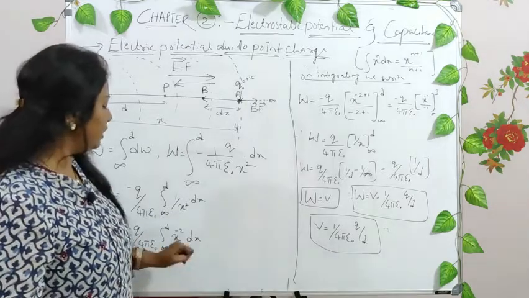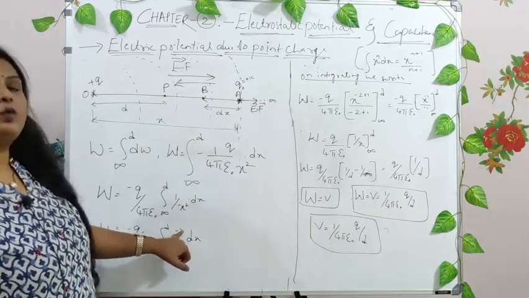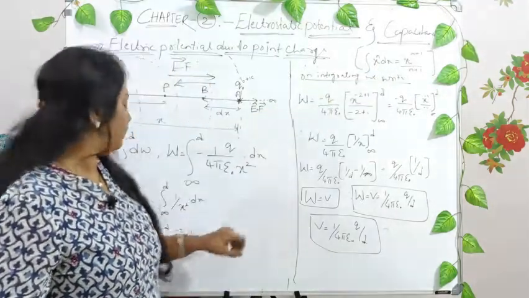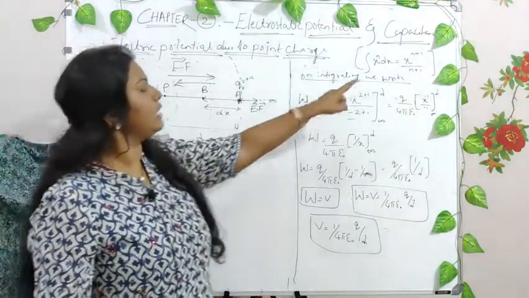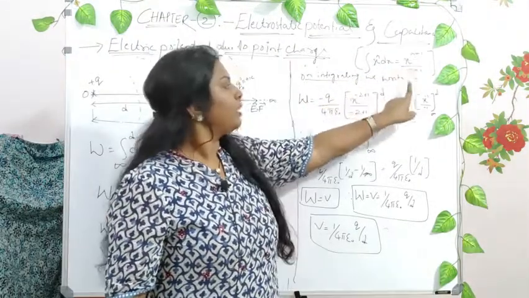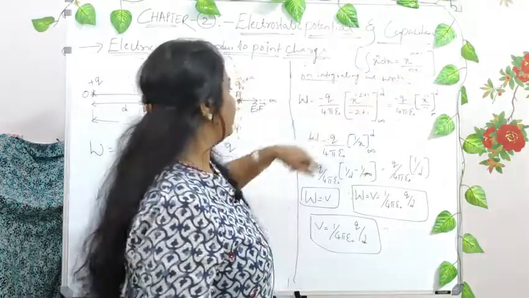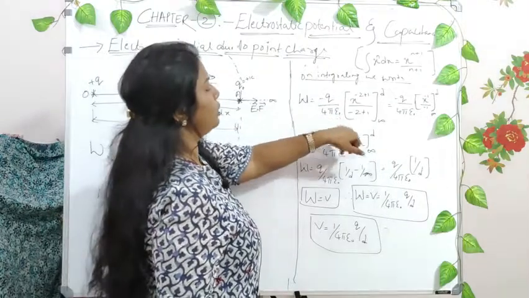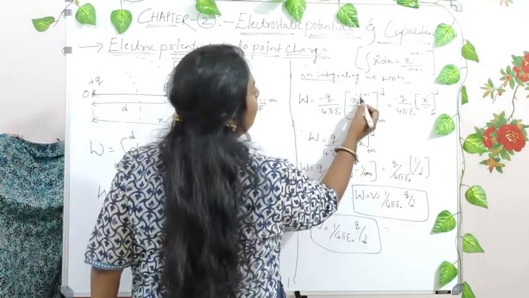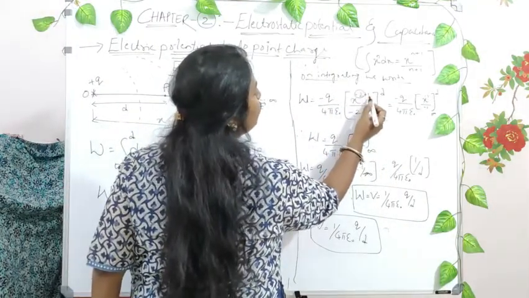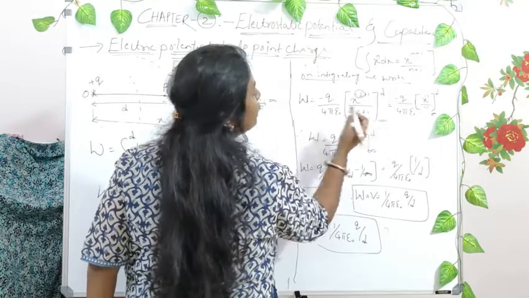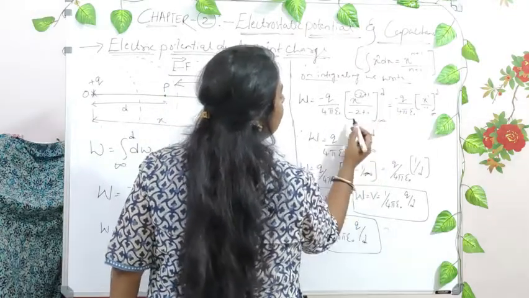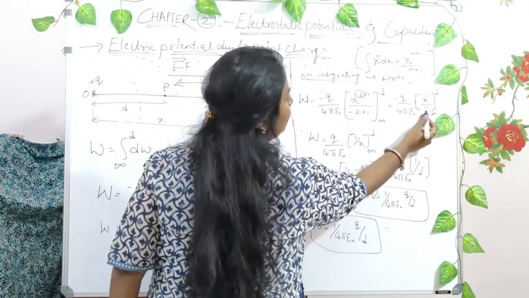Now integrate further. You know the integration formula for x raised to n: the integral of x raised to n dx is x raised to n plus 1 divided by n plus 1. On similar lines, you write minus Q divided by 4 pi epsilon outside. Now n is minus 2, so n plus 1 is minus 2 plus 1. Simplify this: you get x raised to minus 1, divided by minus 1, right?